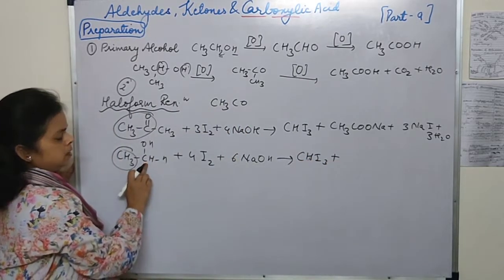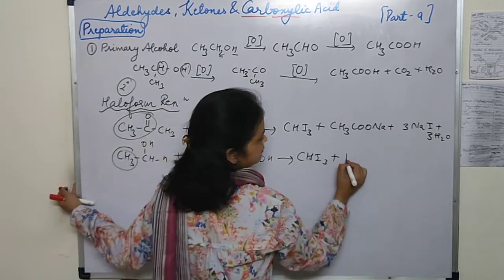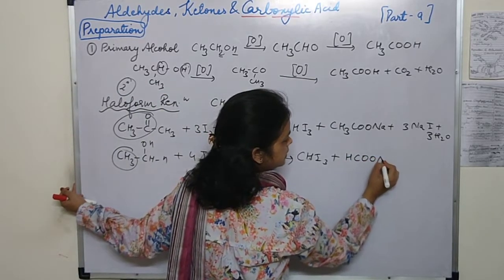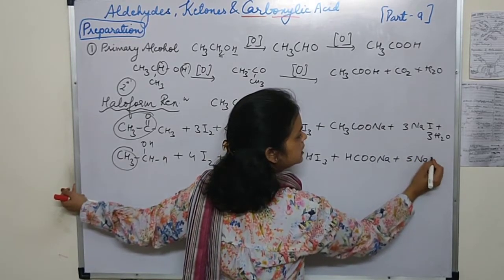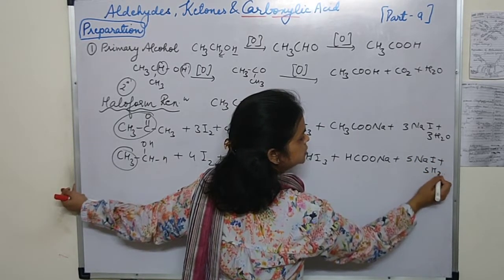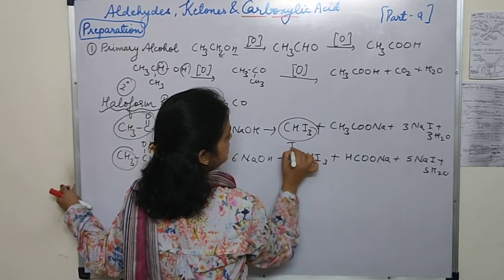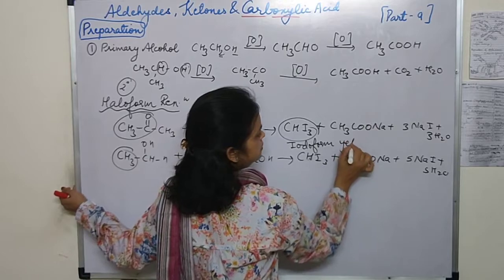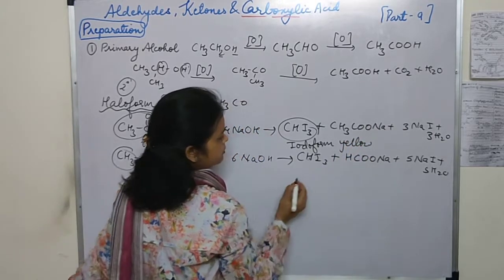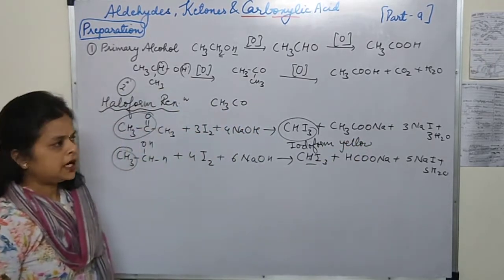Then the remaining 1 carbon salt will be formed, HCOONa, along with 5NaI plus 5H2O. And we know this is iodoform. What is the color of iodoform? Yellow. It forms a yellow precipitate, so it can be easily identified.